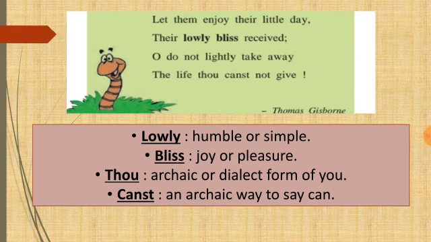Now, here the poet tells the reader to let the worm enjoy their little life with humble joy. The poet also tells the reader not to take away the life which we cannot give. He says we do not have any right to kill any creature. So, this is all what is explained in the poem. In short, the poet asks us to respect every creature, whether big or small, because each creature has their own role to play in this universe.